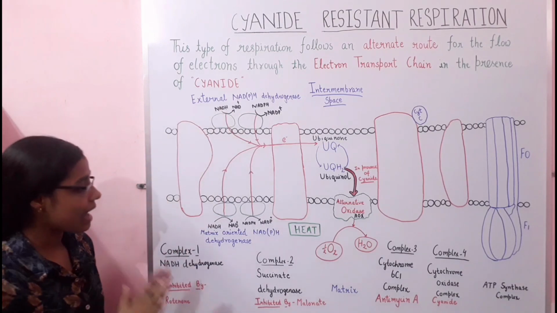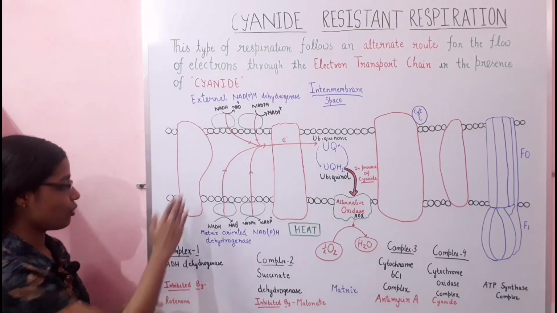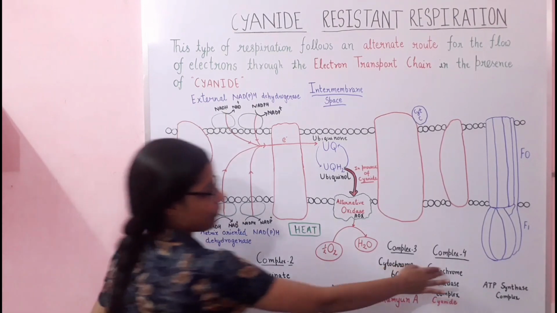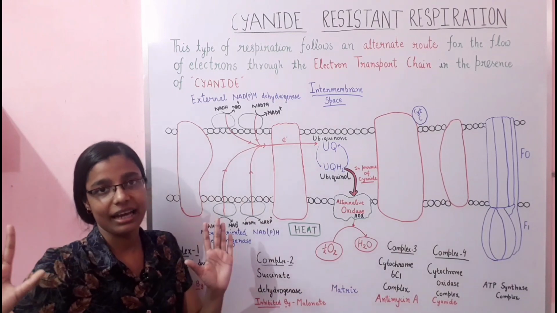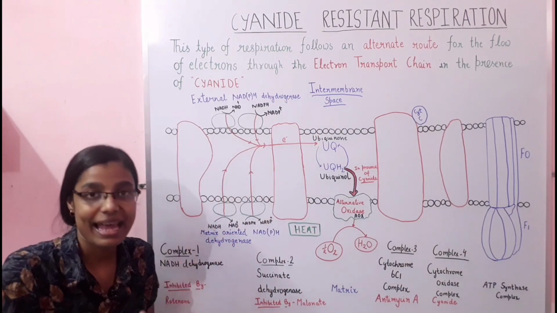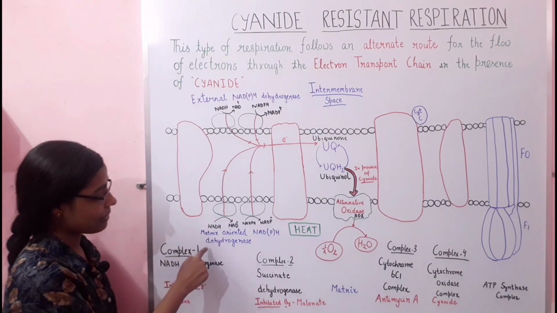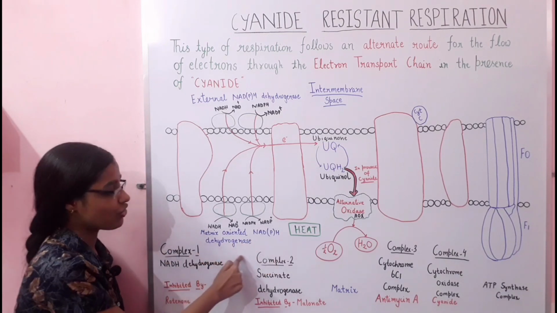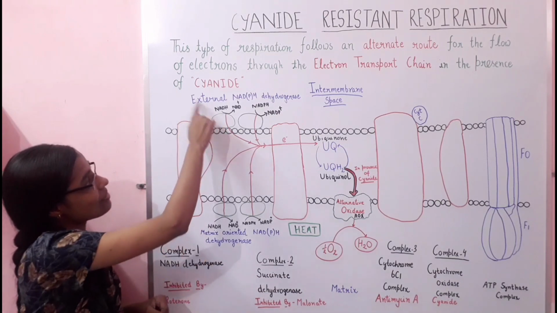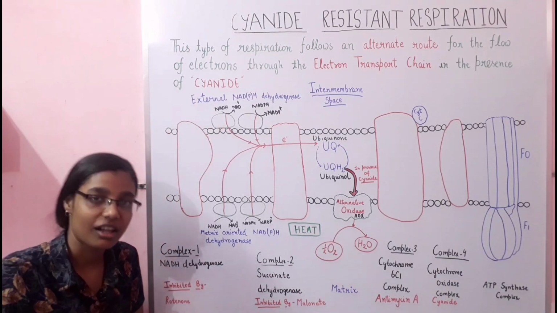Okay. Now what is happening in this case? Your complex 1 is blocked by rotenone, and at the same time your complex 4 has been blocked by cyanide. The oxidation of NADH is taking place by means of NAD(P)H dehydrogenase, both the matrix side one as well as the external one.